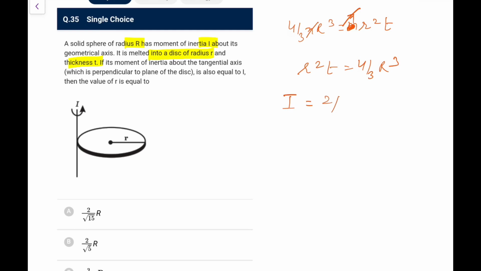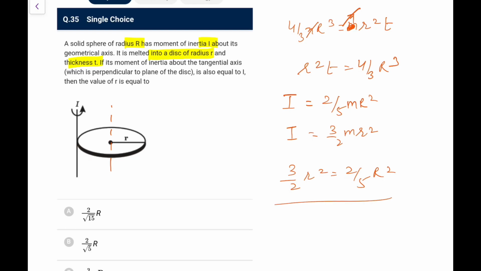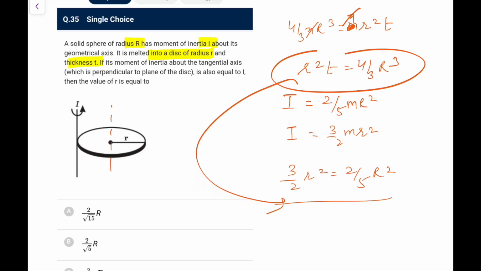Now the sphere has 2 by 5 m r square, and here the I is same, that would be equal to this m r square by 2 plus m r square, that is 3 by 2 m small r square. So what we have, 3 by 2 small r square is equal to 2 by 5 of r square, that I can write as 4 by 15 r square.